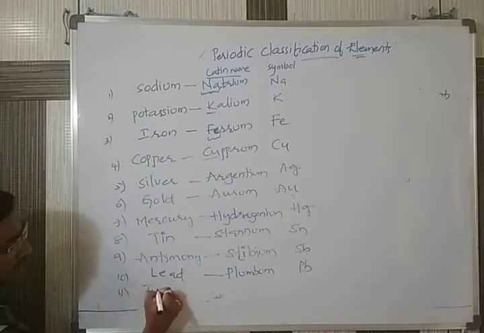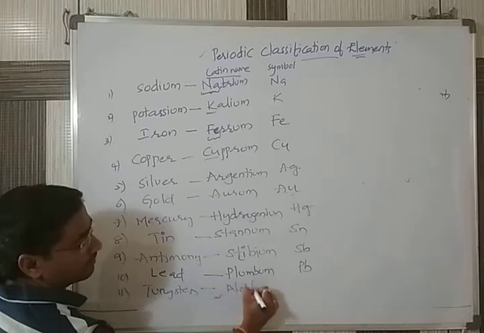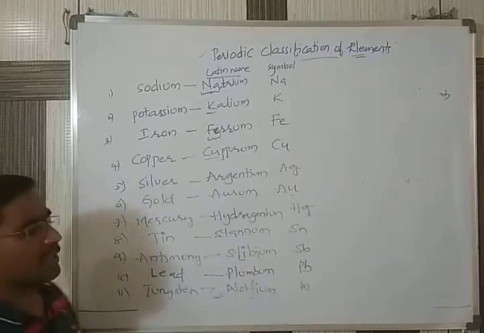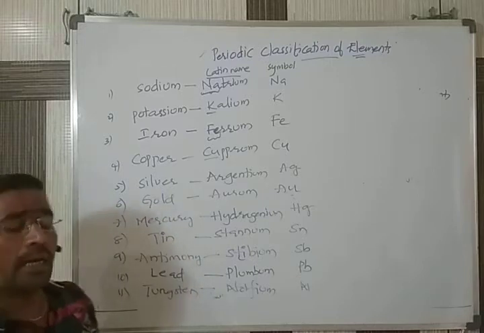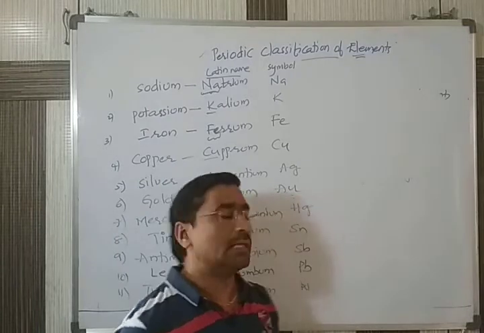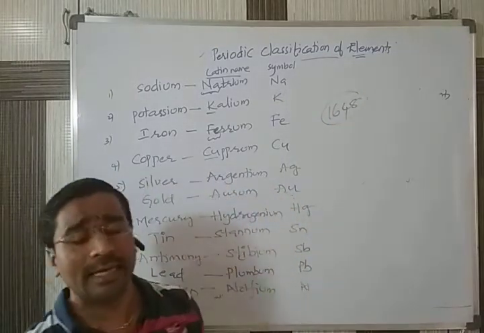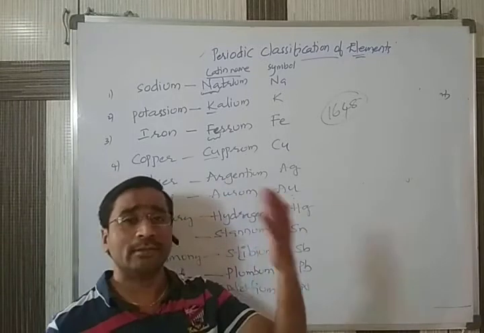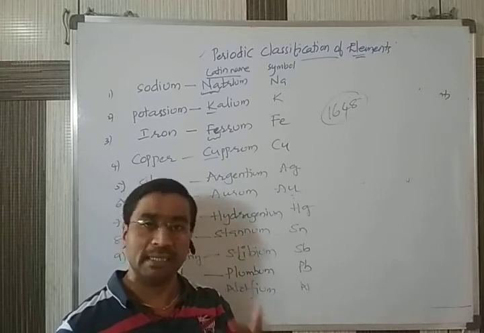Next one is tungsten. Its Latin name is wolfram, so that's why it is given as W. Likewise, these are a few elements which have Latin names. All the elements were not discovered at a time. It started around 1648, 1649, when the first element was discovered. Later, as research progressed, many more elements were discovered.